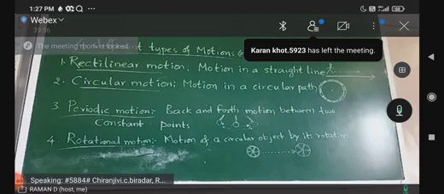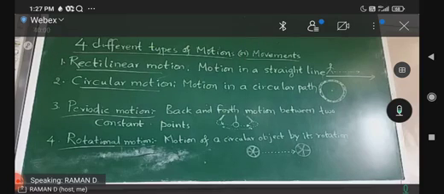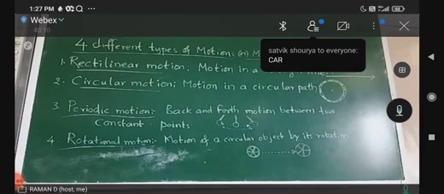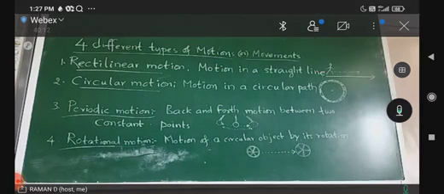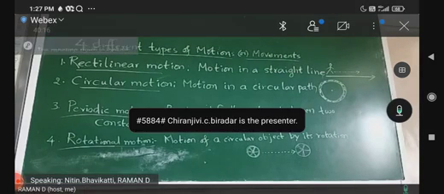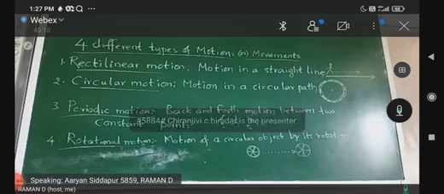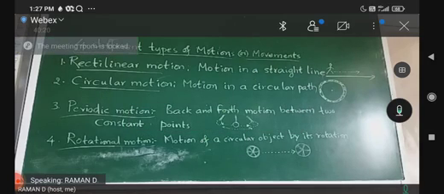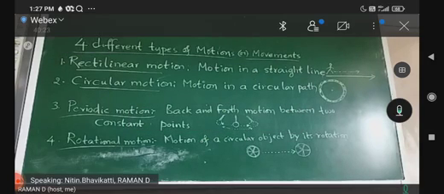One car has moved 10 kilometers in 10 minutes. Another car has moved 5 kilometers in 10 minutes. Which car has moved faster? The car that moved 10 kilometers in 10 minutes has more speed and moved fast, right?